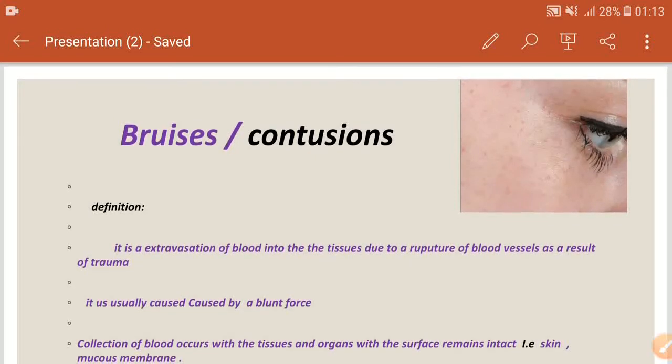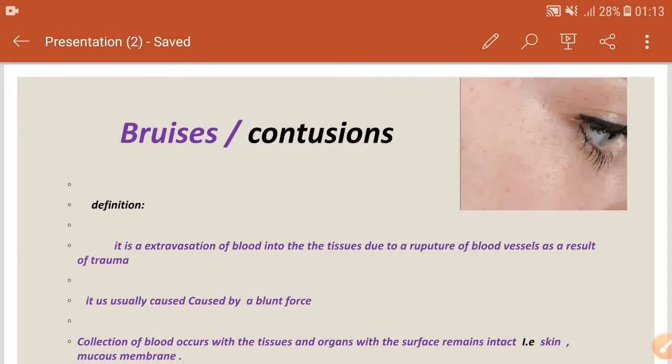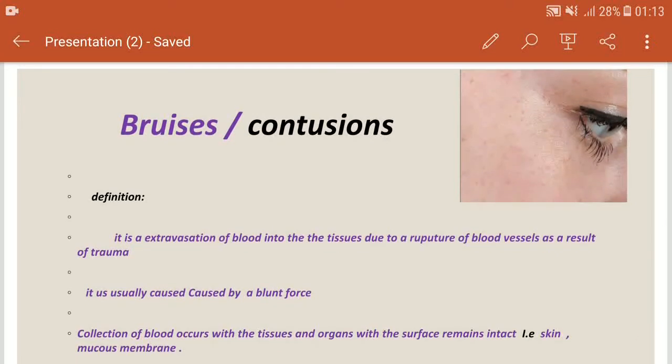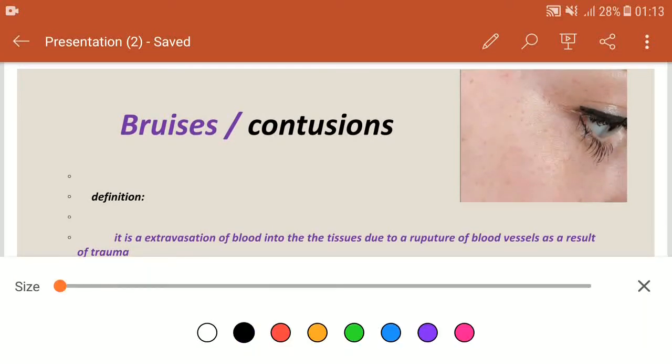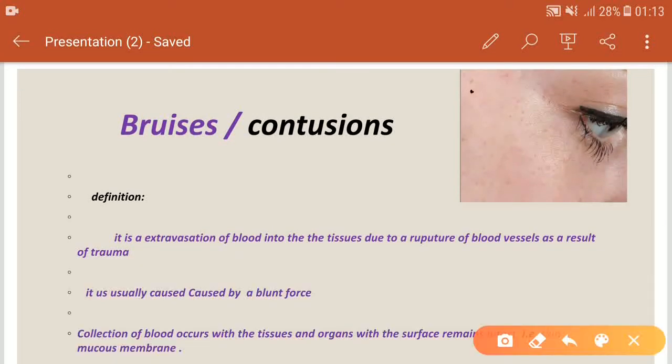Petechia is a word which is used for small bruises which are less than 2 mm in size. Here in this picture you can see small bruises. On the cheeks of this woman there are small pinpoint bruises which are less than 2 millimeters in diameter.